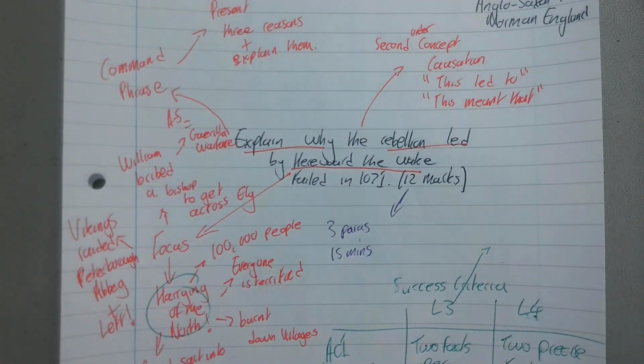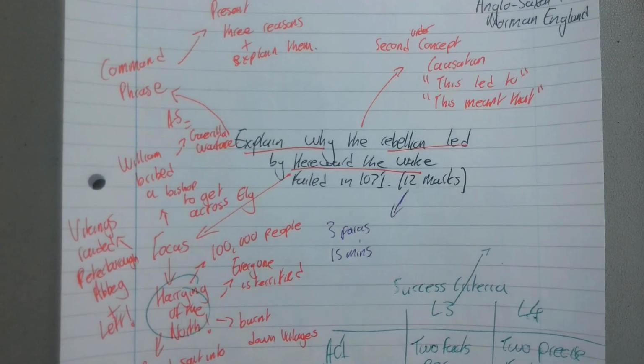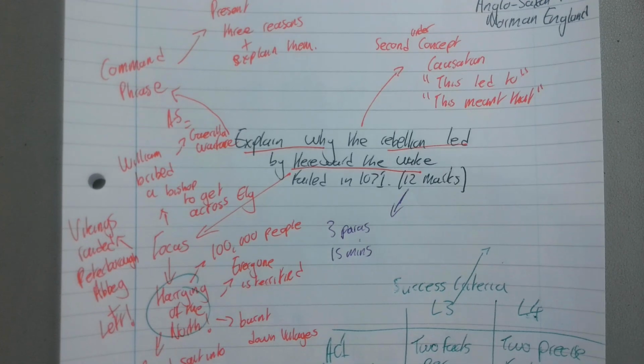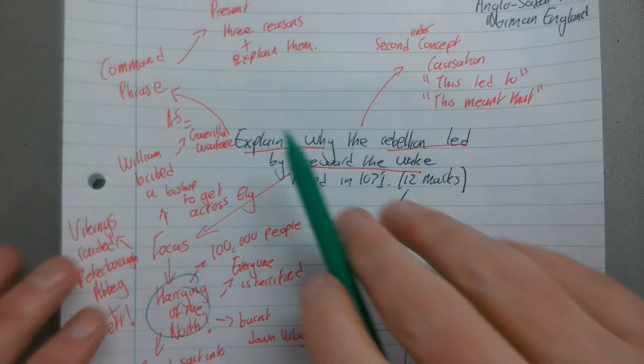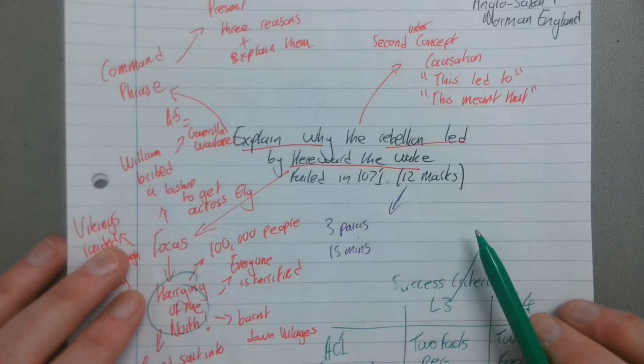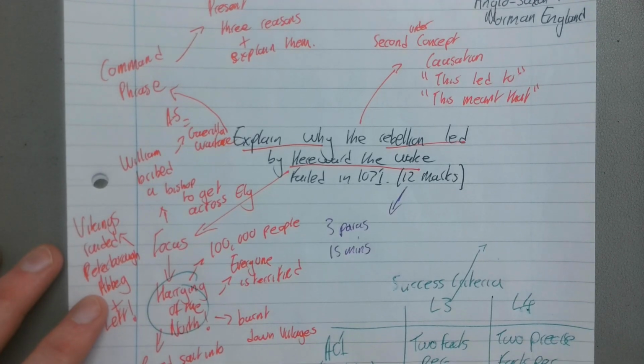Right, ladies and gents, you are going to now put a timer on your phone, put all devices away, put all revision resources away, and spend the next 15 minutes having a go at explaining why the rebellion led by Hereward the Wake failed in 1071. 15 minutes, let's get 12 marks. I'll see you shortly. Thank you.